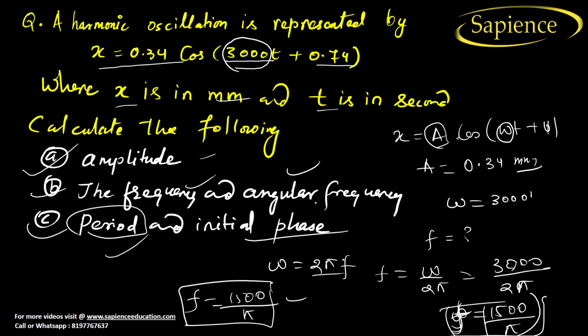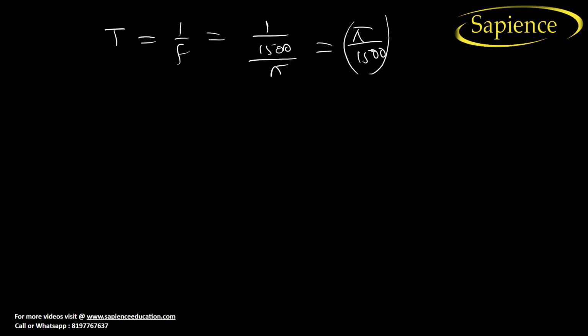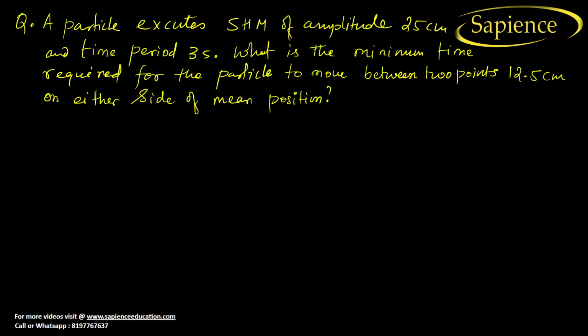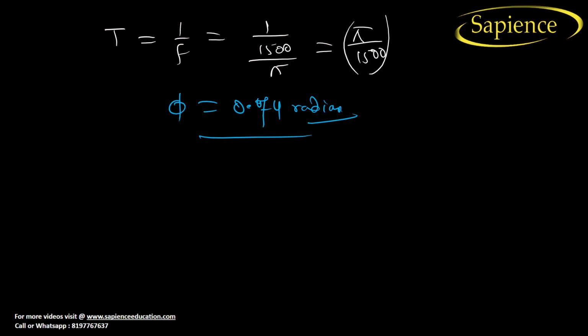Now the initial phase, that is phi. How will we find phi? See here, compare this equation with the general equation, phi to phi. So phi is equal to 0.74 radian. Finally phi can be written as 0.74 radian. I hope you have understood all this concept, right?